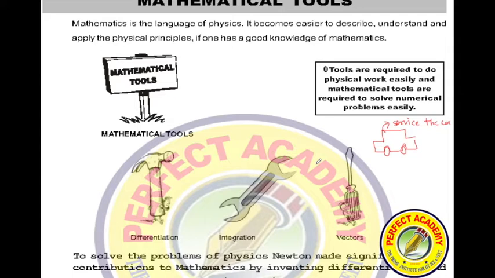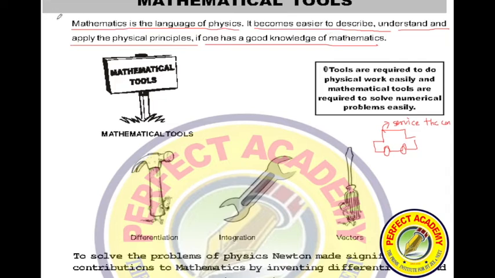Similarly, when we learn science, in particular physics, we need some mathematical tools to reduce our efforts and to study physics more effectively. Hence one quote is written here: mathematics is the language of physics. It becomes easier to describe, understand and apply the physical principle if one has good knowledge of mathematics.